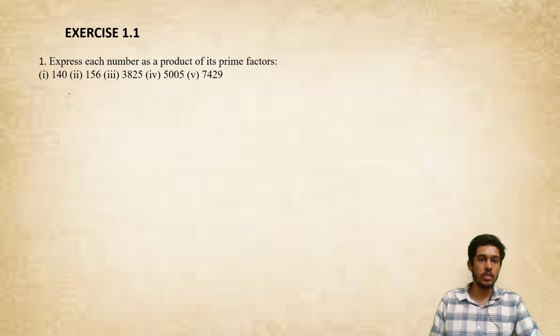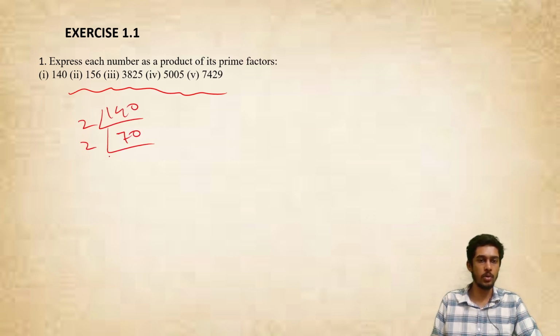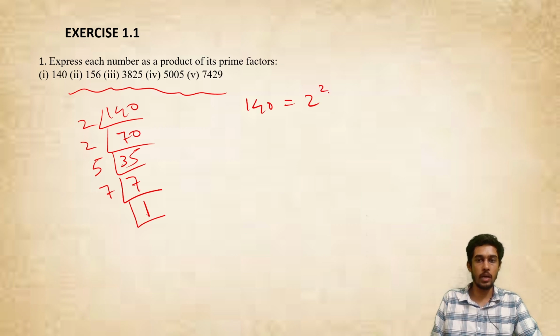Again this question I'll give for you people to try. It's basically the first question of your NCERT exercise. All you have to do is prime factorize like this: divided by 2, again divided by 2, 35. Now you know that this is not divisible by 2. You'll go to the next prime number, 3. Is it divisible by 3? No. So you'll go to the next prime number, 5. By 5 it is divisible. When you divide by 5, you'll get 7. And then 7 being a prime number, you divide by 7 itself. So 140 can be expressed as 2 square into 5 into 7. The same thing you have to do for all the other numbers as well. So I'll leave it for you.